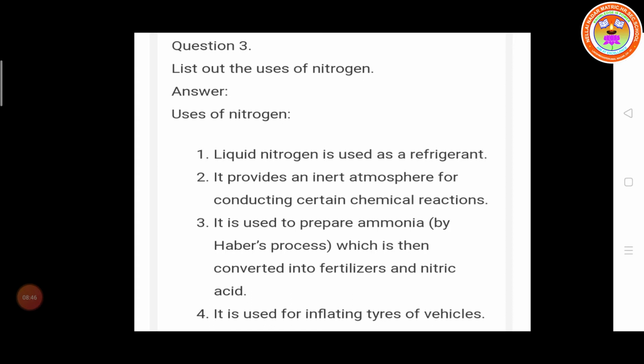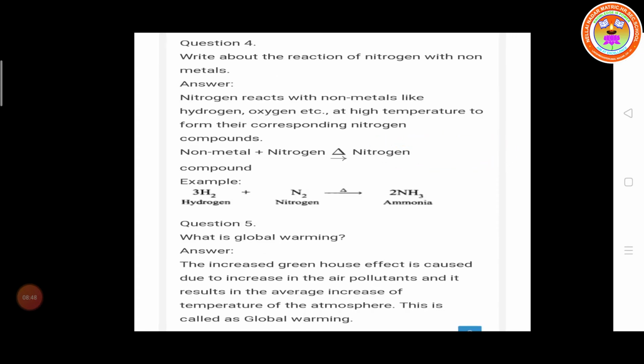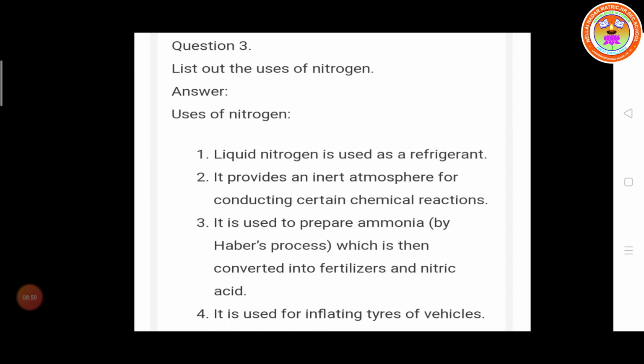Liquid nitrogen is used as a refrigerant and provides an inert atmosphere for chemical reactions. Preparation of ammonia: nitrogen is used to prepare ammonia by the Haber process, which is then converted into fertilizer and nitric acid. The last point, it is used for inflating tires of vehicles. Nitrogen gas is used for filling the tires in a vehicle.